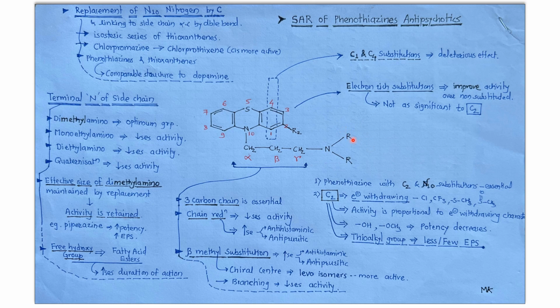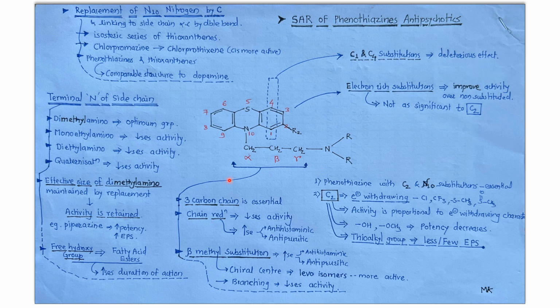Any replacement of this methyl group by an ethyl group will cause a decrease in activity, means monoethylamino or diethylamino group will cause a decrease in activity. If one more substitution is there, this nitrogen, which is now in the tertiary state, is converted into the quaternary state by addition of another alkyl group, this will also lead to a decrease in the activity.